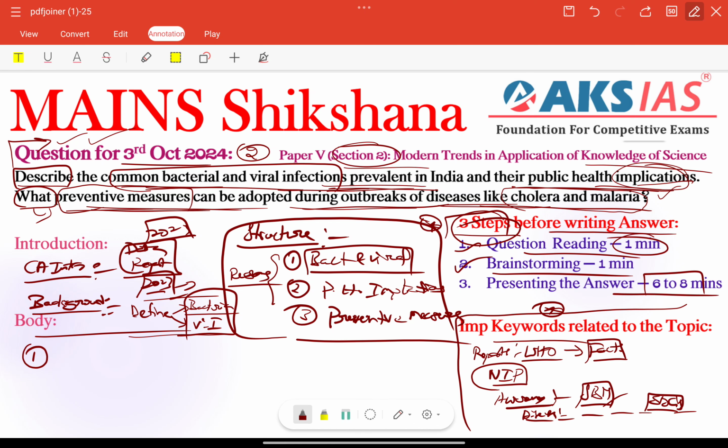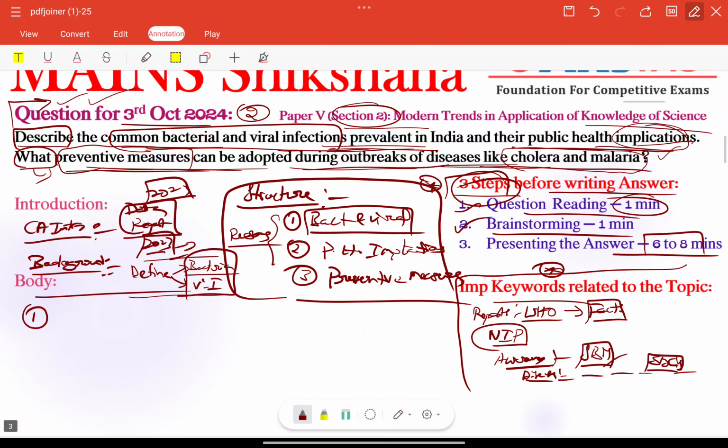So here we need to focus on providing a simplistic answer. Here we need to use our smart method, right? Everybody is using only content, but we can also use some flowcharts here, right? For these type of questions, so much time and space will be taken writing each and every detail, because common bacterial and viral infections are so many, but for the important definitions and examples and also reasons and also impacts, it will take almost 2 pages, right? So other than that, we can include some flowcharts or diagrams, right?